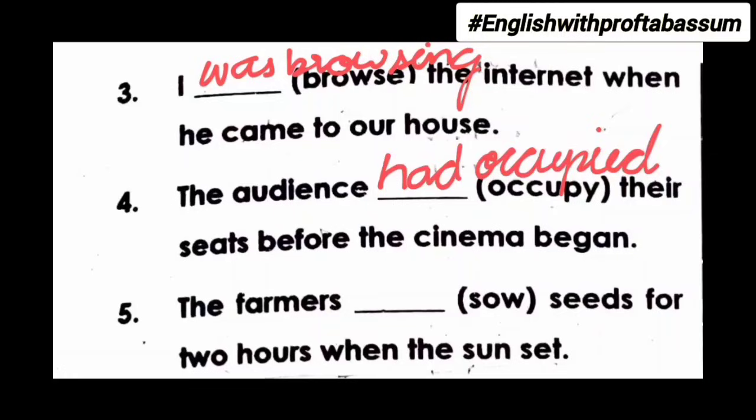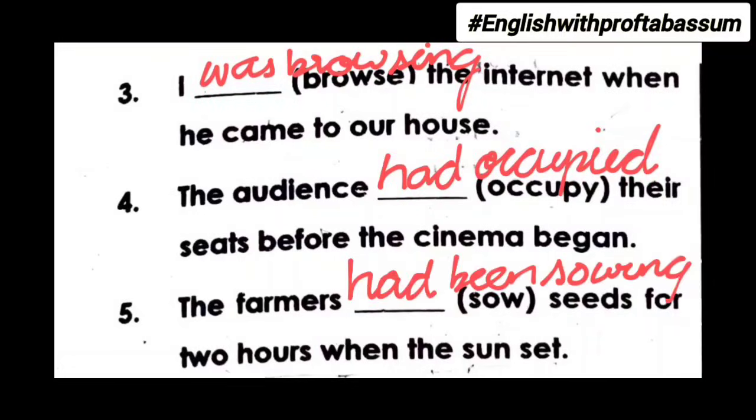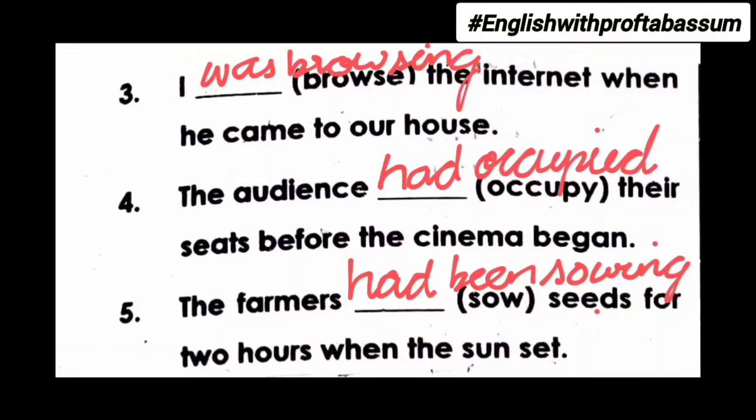It shows duration. So when the sun set is another past action. So the rule is had been plus V1 plus ing. So sow will change to sowing. Answer is the farmers had been sowing seeds for 2 hours when the sun set.